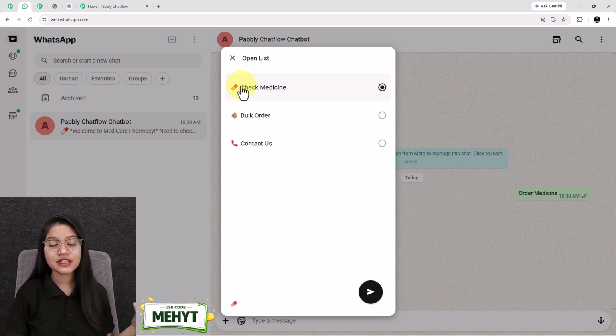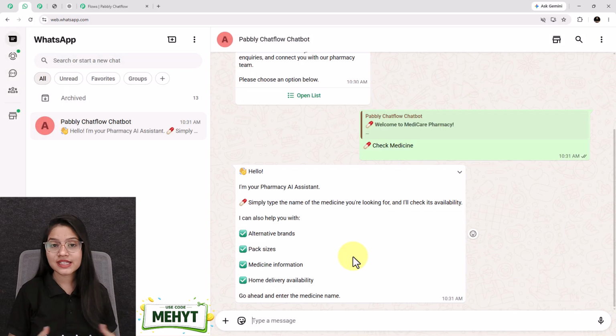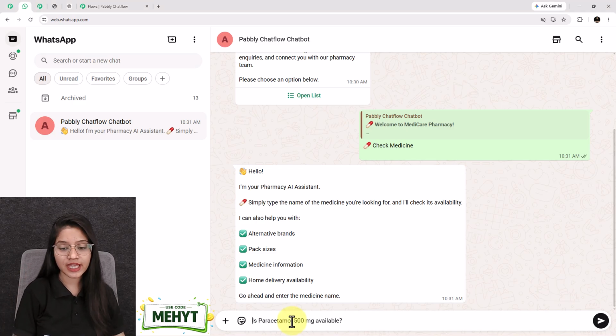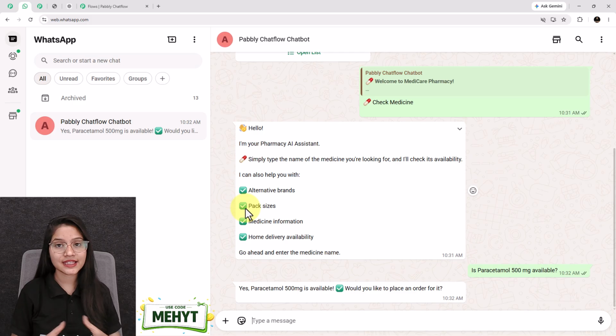So I am selecting the check medicine option, and within seconds an AI powered pharmacy assistant takes over the conversation and sends me a message, "Hello, I am your pharmacy AI assistant. Simply type the name of the medicine you are looking for and I'll check its availability." So let's say I check, is paracetamol 500 mg available? And see, the assistant replies to me with the medicine availability.